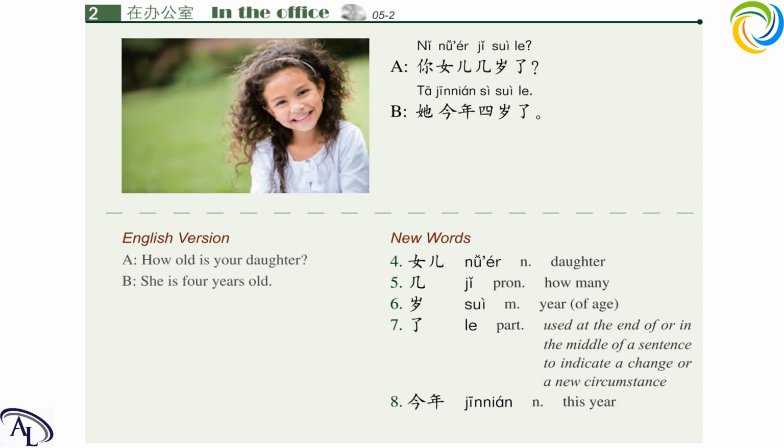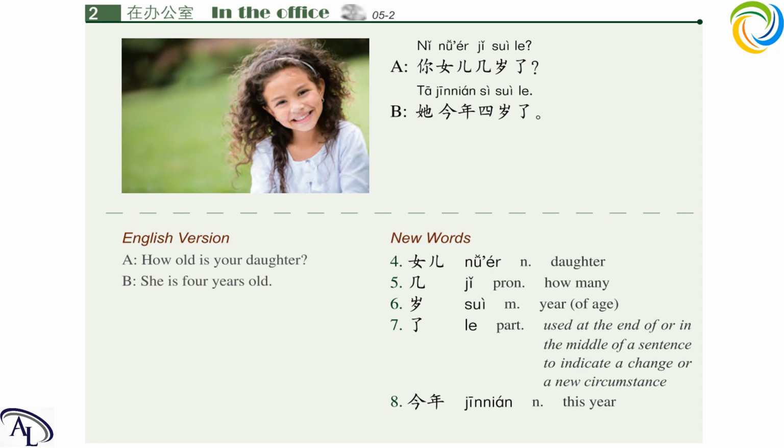Okay, 几个人。Next one is 岁。Read after me, please. 岁。s-u-i, initial s, final ui, fourth tone. 岁。Read after me, please. 岁。It means year, which is used to describe ages. And how to say 3 years old?